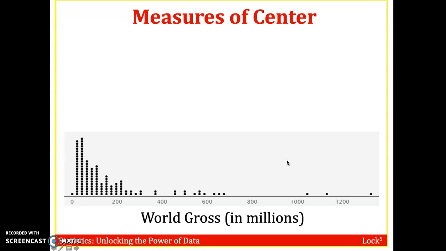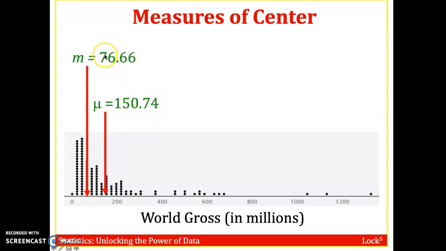And in the last video, we finished looking at this slide and this dot plot of world box office in 2011. I mentioned that the average box office was about $150 million worldwide, but the median was much less. It was only $76 million worldwide.